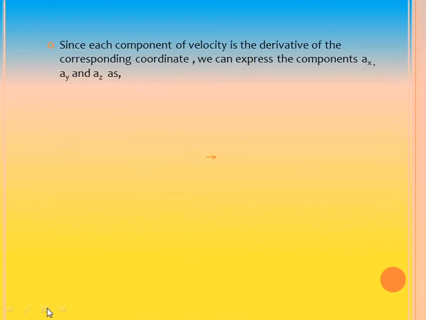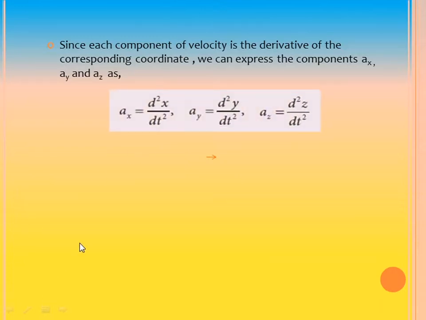So, here in each component you see the derivative of the corresponding velocity component. Since each component of velocity is the derivative of the corresponding coordinate, we can express the components as ax, ay and az.